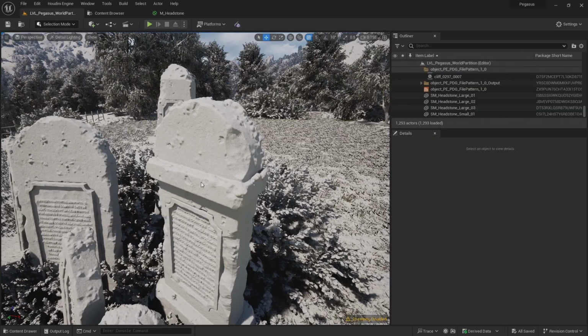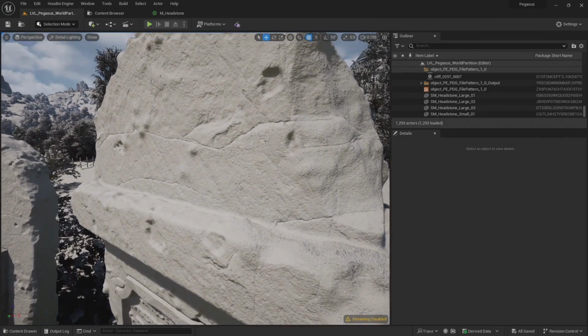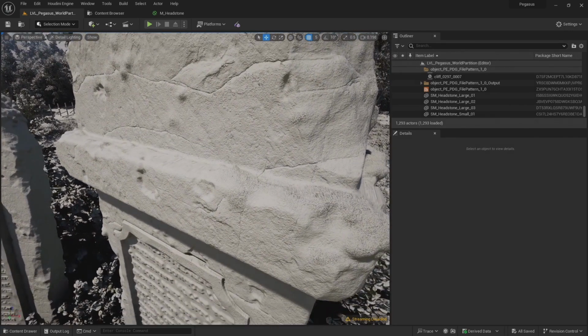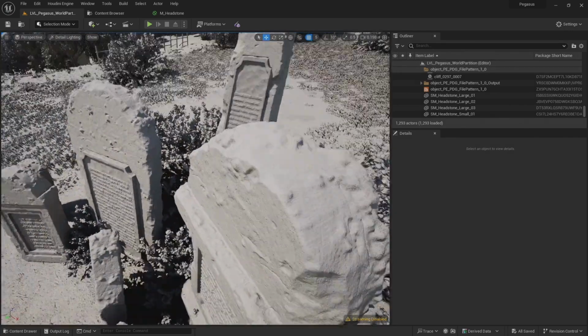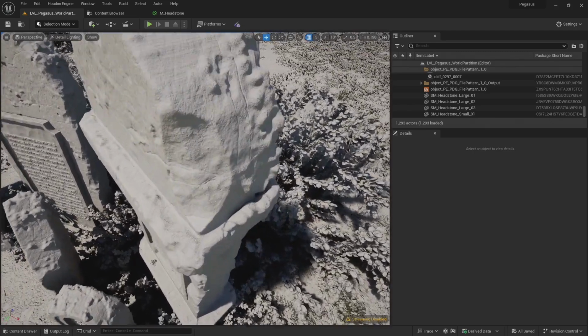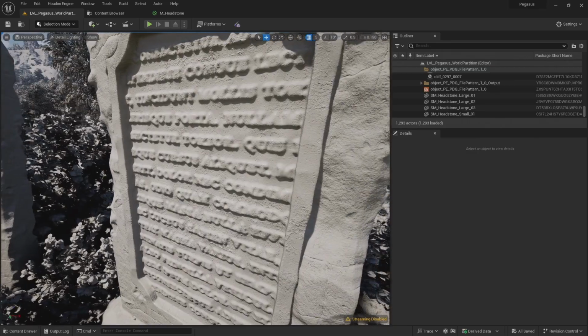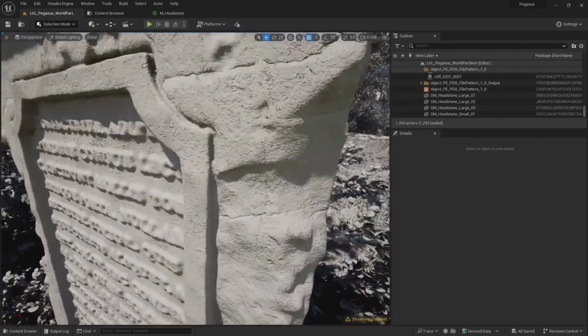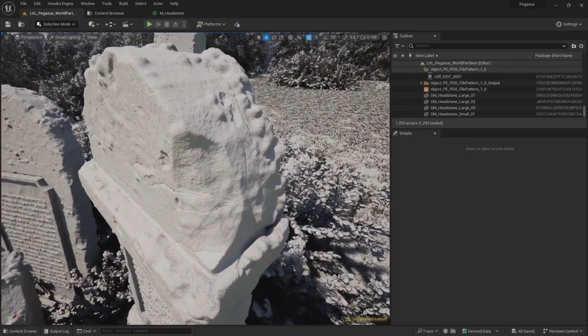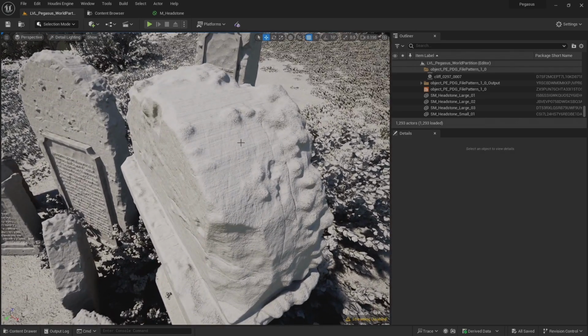Come back to my material. There we go. Now I can see I've got the stone normal map, I've got the moss normal map, and let's have a close look at the metal. Yeah, I'm seeing the metal normal map. So that's now working.